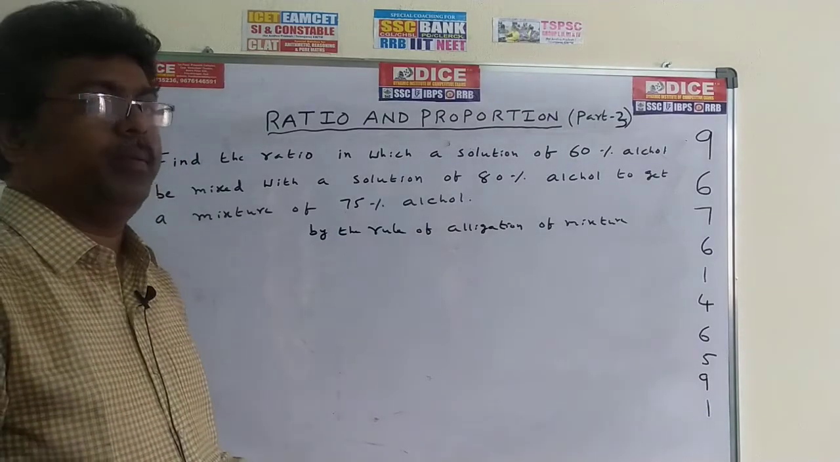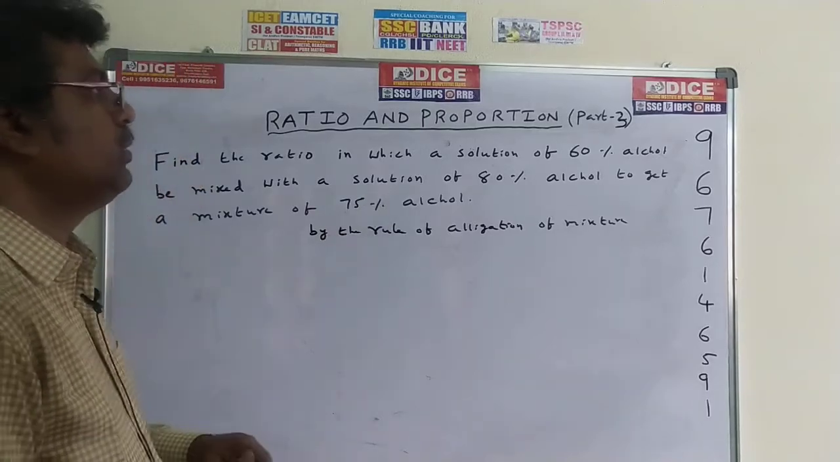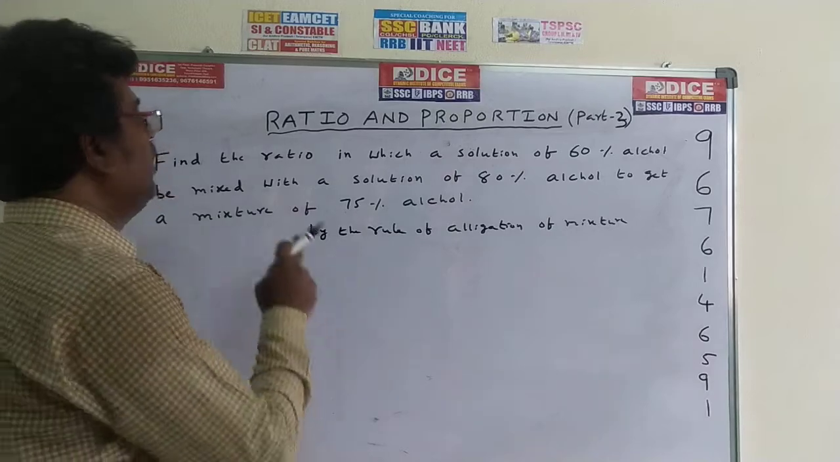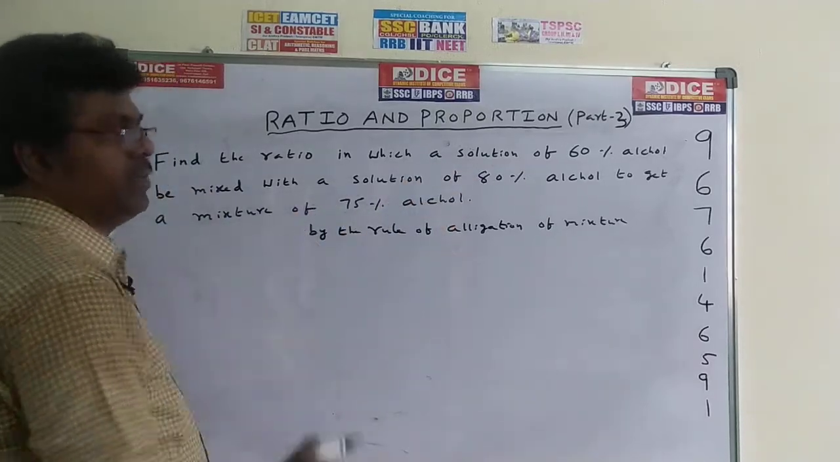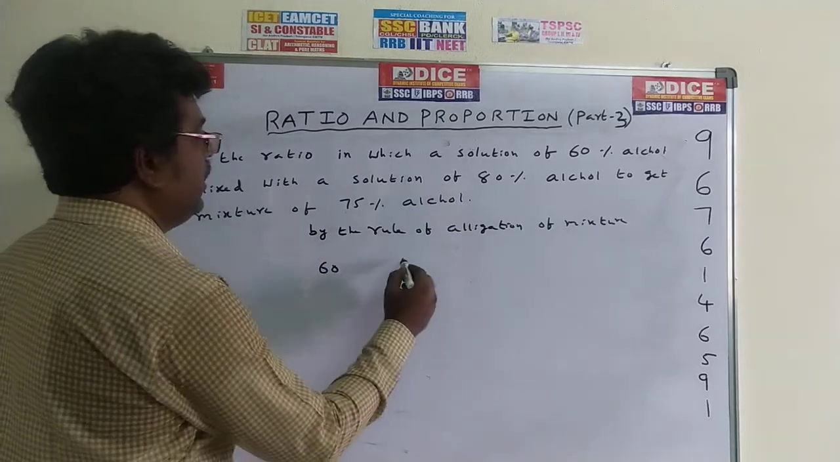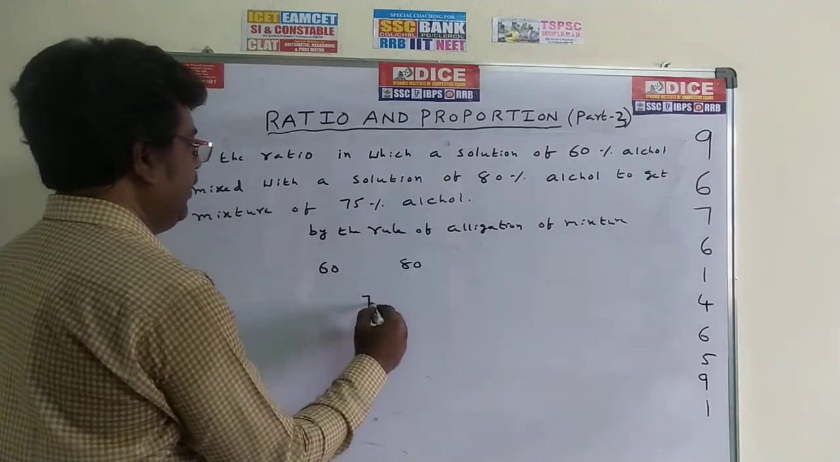Same model, another problem. First write the least one, that is 60%. Find the ratio in which a solution of 60% alcohol be mixed with a solution of 80% alcohol to get a mixture of 75% alcohol. Write down the least number 60 here and 80 on that side. Mixture 75 in the middle.